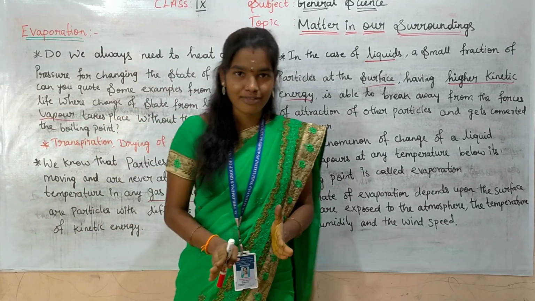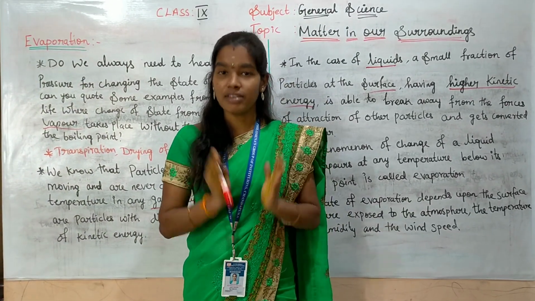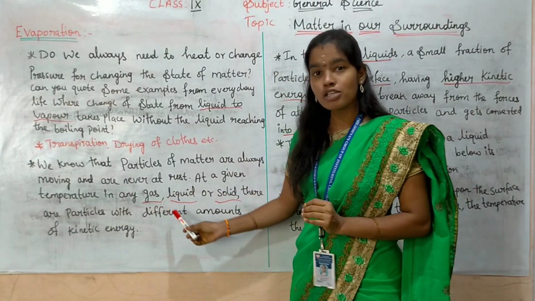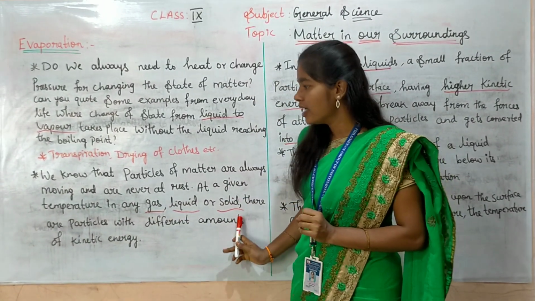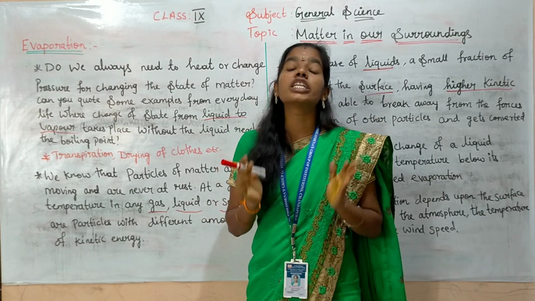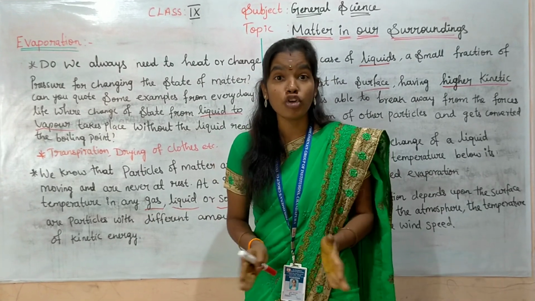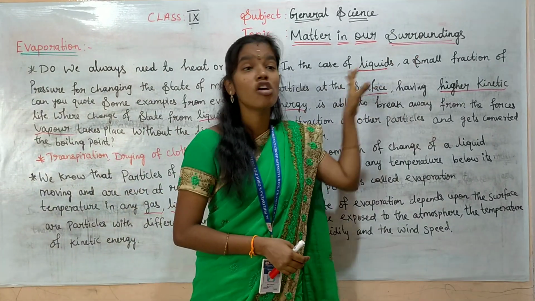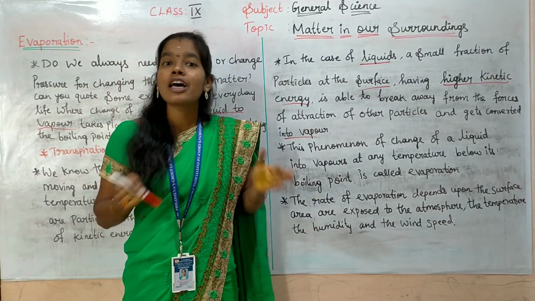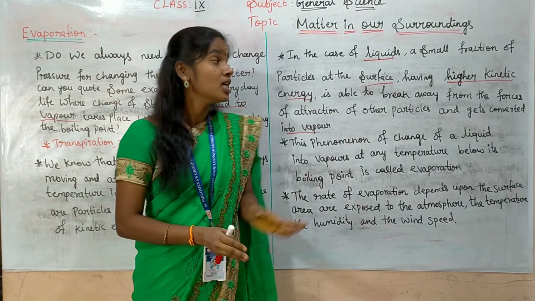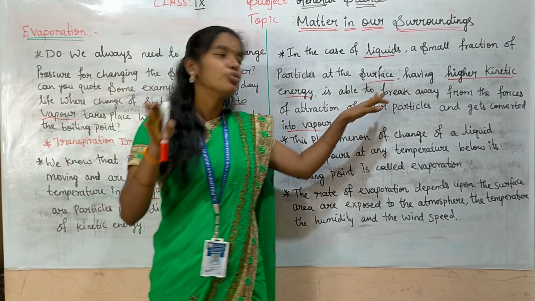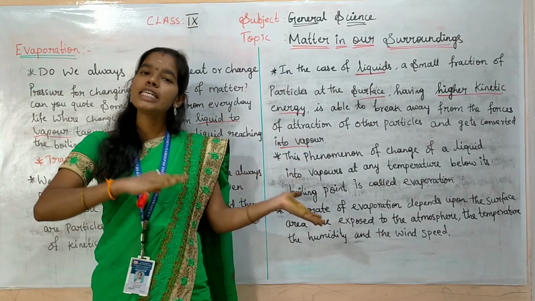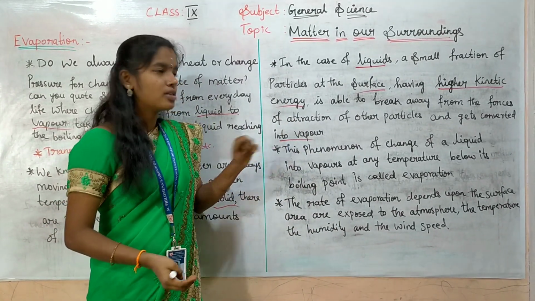So understand very clearly: at a given temperature, particles have different amounts of kinetic energy. In liquid, a small fraction of particles at the surface with higher kinetic energy break the forces of attraction from other particles and easily convert to the vapor state.